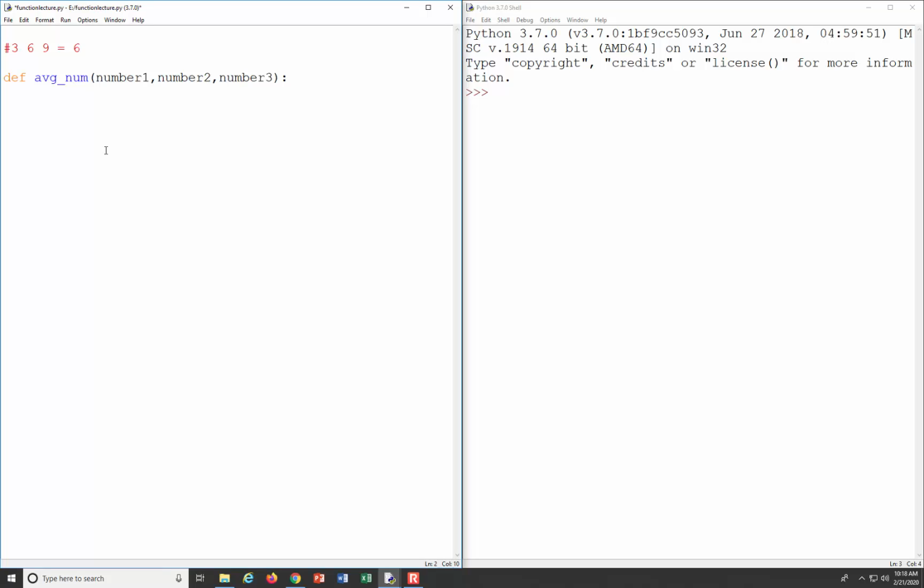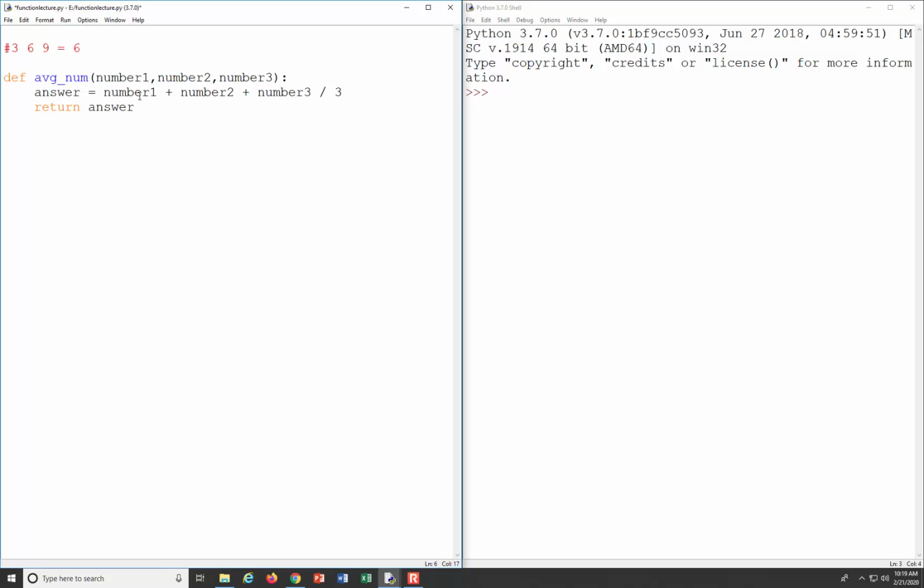All right. So now we have to write our code to actually calculate the average, and we have to return the average. So let's make a variable that's going to represent our average. We'll create a variable called answer, and we'll set it equal to number 1 plus number 2 plus number 3, and we're going to divide all that by 3. And then we're going to return our answer after we've calculated the average.